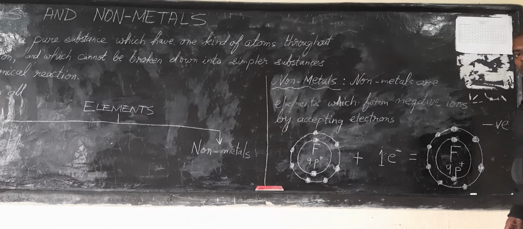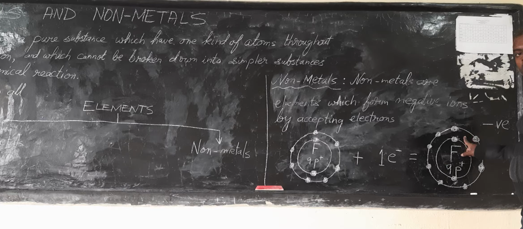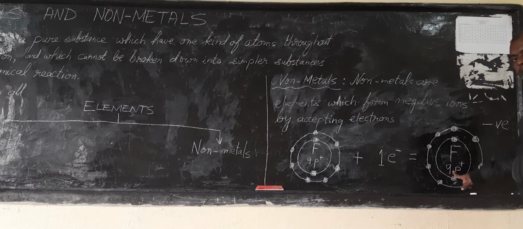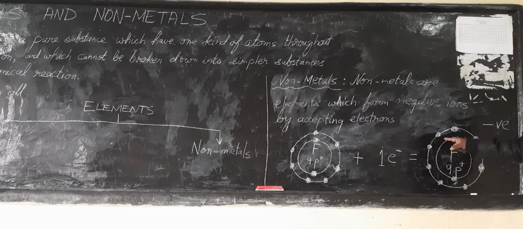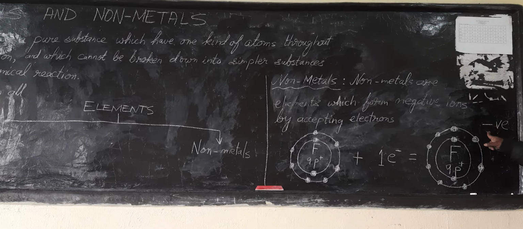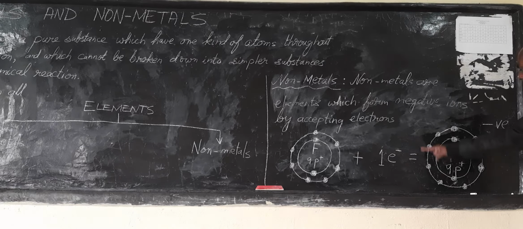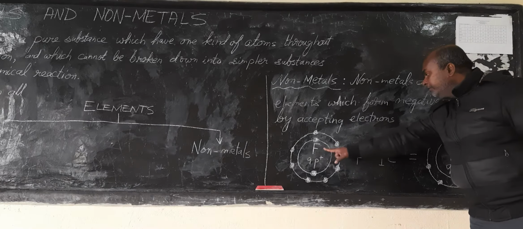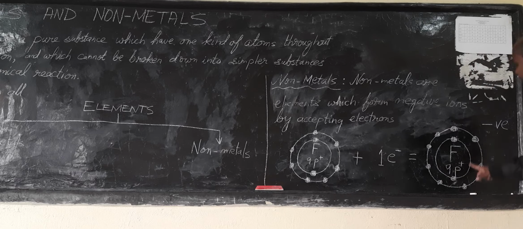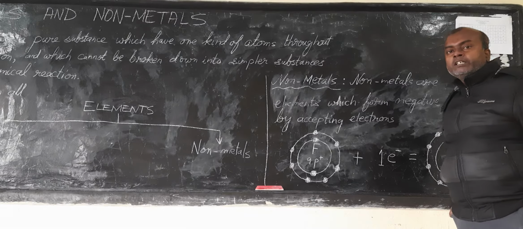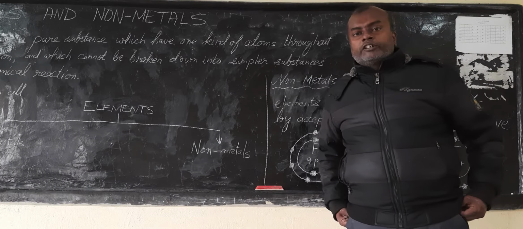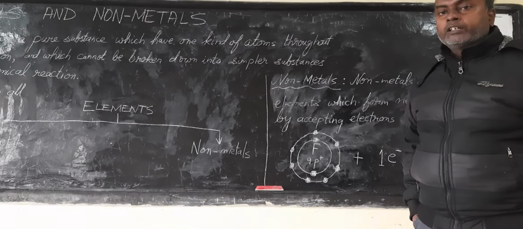So whose majority is more now? Obviously the electrons' majority is more. It has 9 protons and 10 electrons now after accepting 1 electron. So since the electrons' majority is more, what kind of charge will it form? The majority, that is negative charge. So that's what it means by saying that it forms a negative ion. After gaining 1 electron, fluorine now becomes a negative ion. This is the tendency of all non-metals, that they absorb or attract electrons and become negative ions.